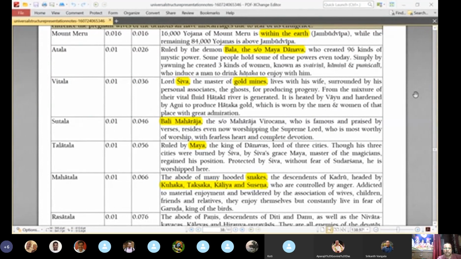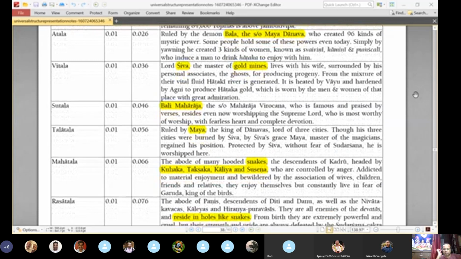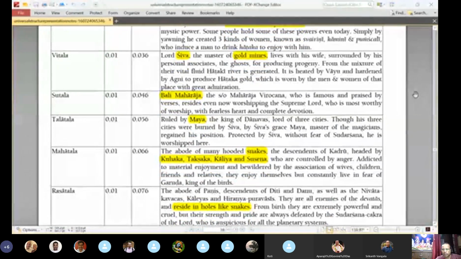Then next is Talatala, ruled by Maya Danava, the king of the Danavas, lord of the three cities. The pastime of Tripurari, Lord Shiva having a name called Tripurari, is related to this Maya Danava. Though his three cities were burned by Shiva, by Shiva's grace Maya, master of the magicians, regained his position, protected by Shiva without fear of Sudarshana.